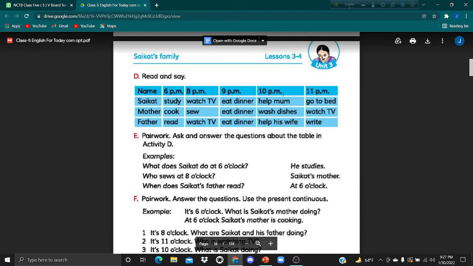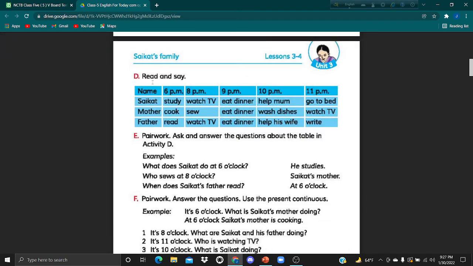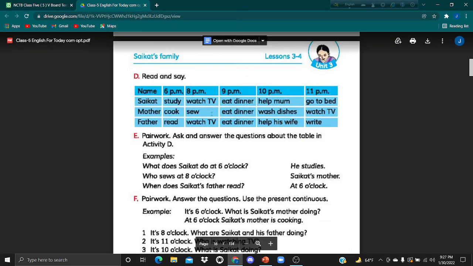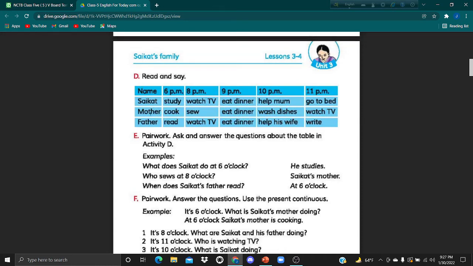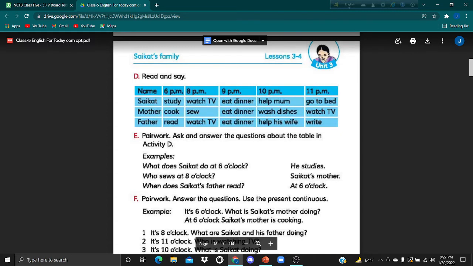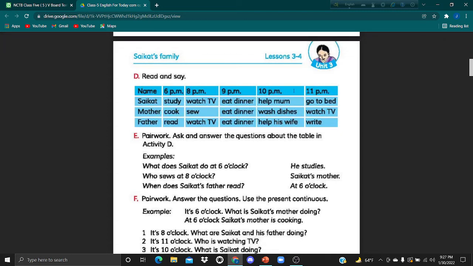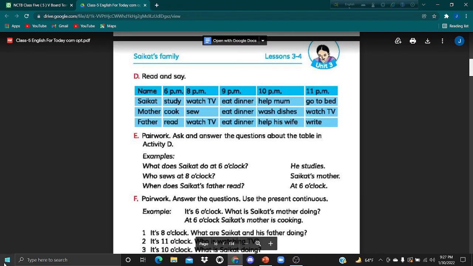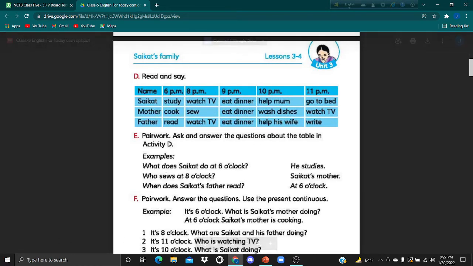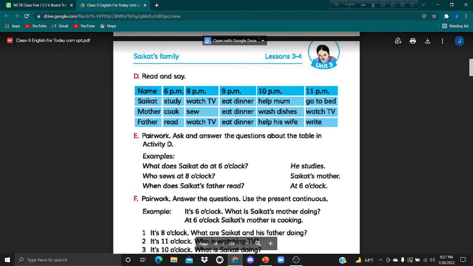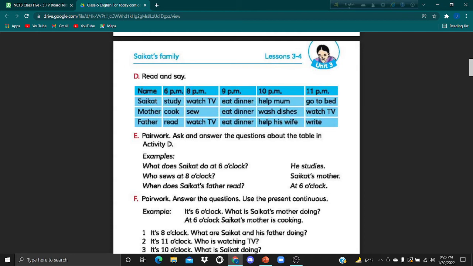This is a blue box, and here you can see some table, some columns. It's about Shoykot's mother and Shoykot's father. What do they do in this period of time? 6 p.m., 8 p.m., 9 p.m., 10 p.m., and 11 p.m. We will practice some questions. What does Shoykot do at 6 o'clock? Here you can find Shoykot at 6 o'clock. That means Shoykot studies at 6 o'clock.